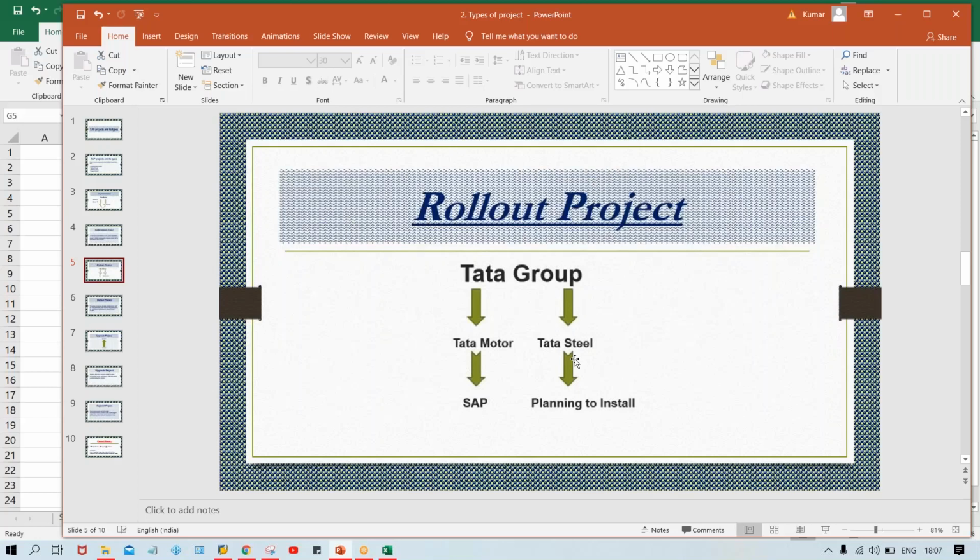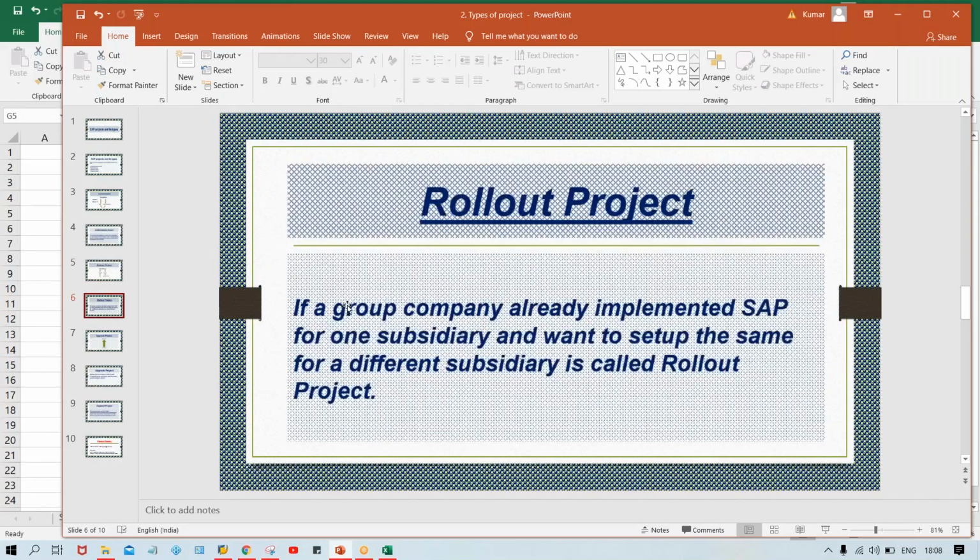Every activity is a kind of project. For Tata Motor, SAP installation is the implementation project, but for Tata Steel, Tata Chemical, Tata Hotel Group, or whichever other subsidiaries remain, that is called a rollout project. The simplest definition, guys: if a group company has already implemented SAP for one subsidiary and wants to set up the same for different subsidiaries, it is called rollout.